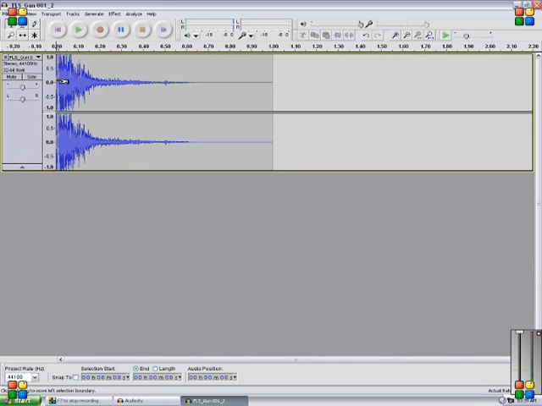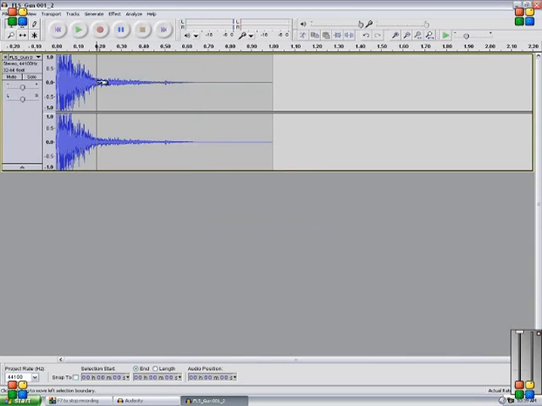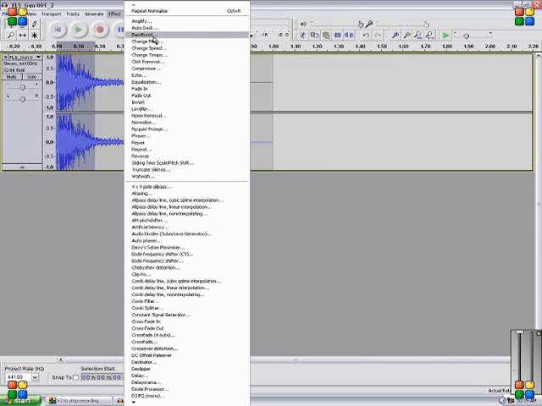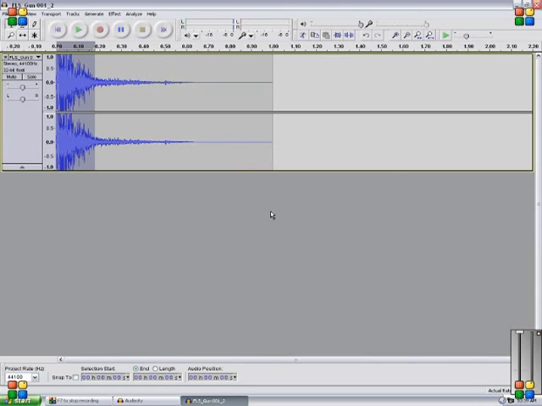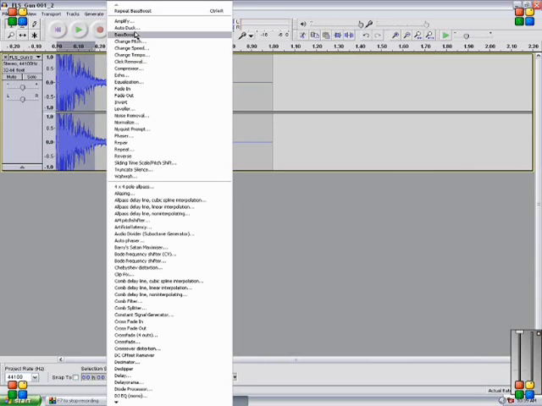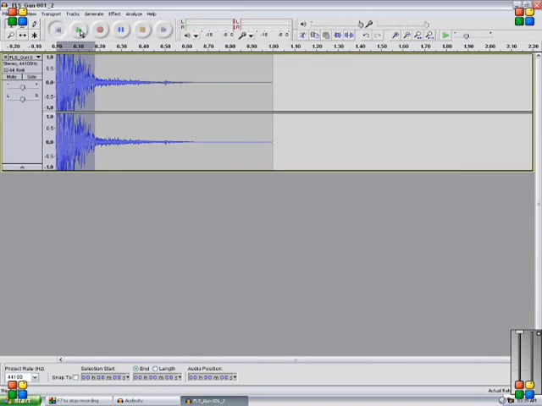So what you're going to start out doing is you're going to take the whole thing. Effect, normalize. That did nothing. Never mind. You can do that if you want to, it might make it a little better. But effect, bass boost. Bring the boost down to about 4. Then redo that several times. You might even want to bring it up some. Yeah, that sounds about right.